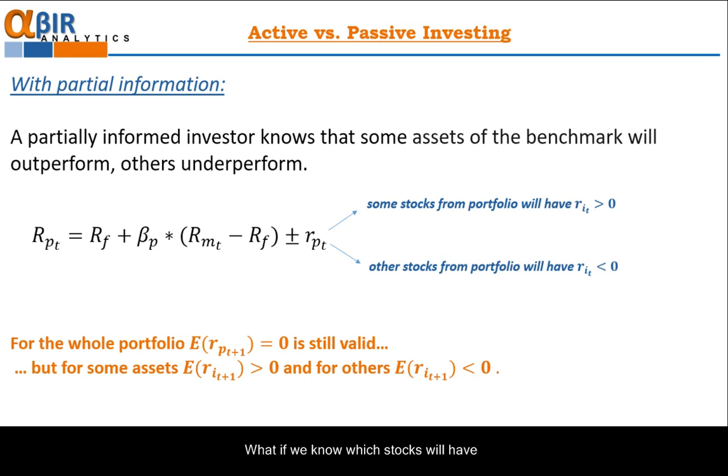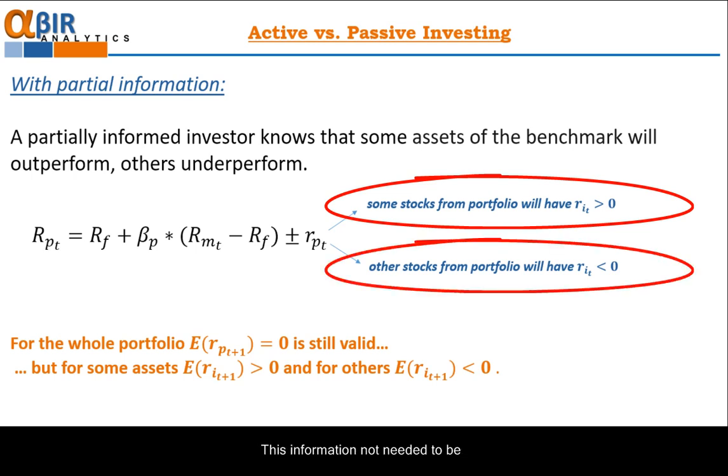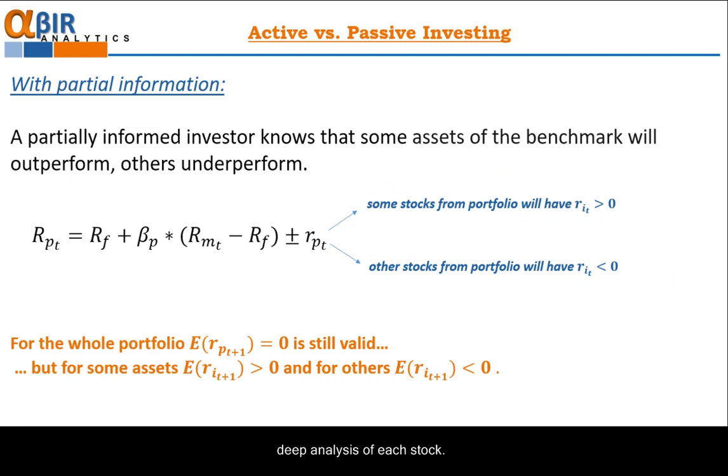What if we know which stocks will have positive and which negative residual return? Therefore, we need some partial information on which we can, or at least we believe, we hope, we feel that we can predict future residual return. Based on this information, we can forecast that some of stocks will provide positive residual return and some negative. This information does not need to be deep analysis of each stock. We just need to know which of all stocks in our portfolio will deviate positively from their consensus return and which negatively. In other words, we just have to know which are the best stocks and which are the worst stocks compared to average.